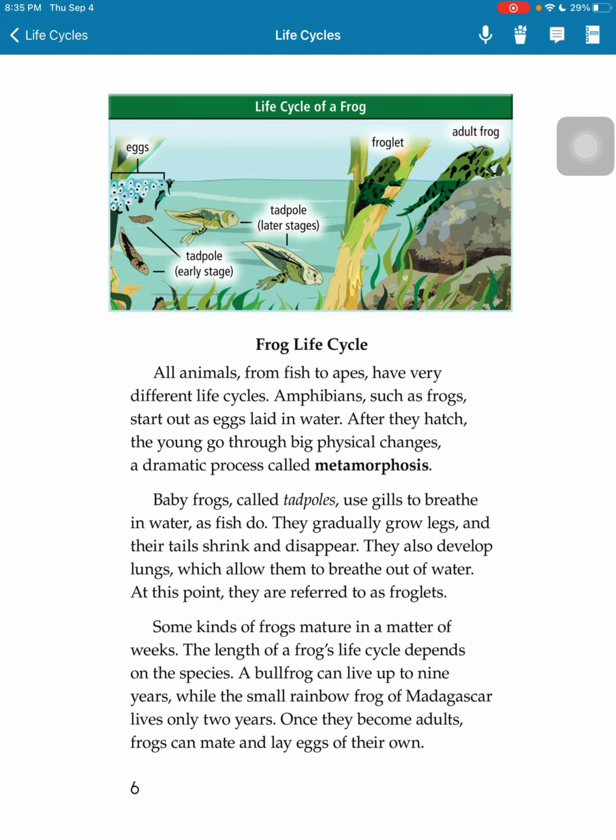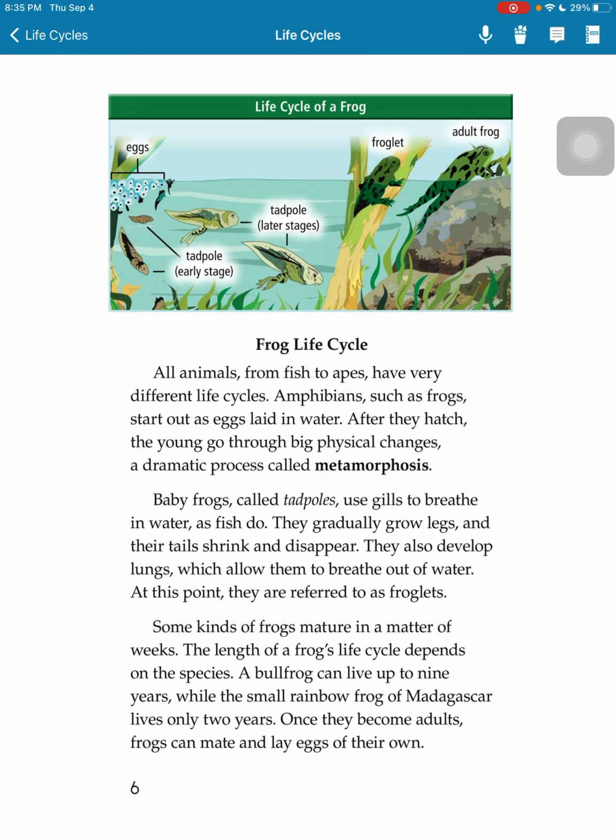Frog life cycle. All animals, from fish to apes, have very different life cycles. Amphibians such as frogs start out as eggs laid in water. After they hatch, the young go through big physical changes, a dramatic process called metamorphosis. Baby frogs called tadpoles use gills to breathe in water. As fish do, they gradually grow legs, and their tails shrink and disappear. They also develop lungs, which allows them to breathe out of water. At this point, they are referred to as froglets.